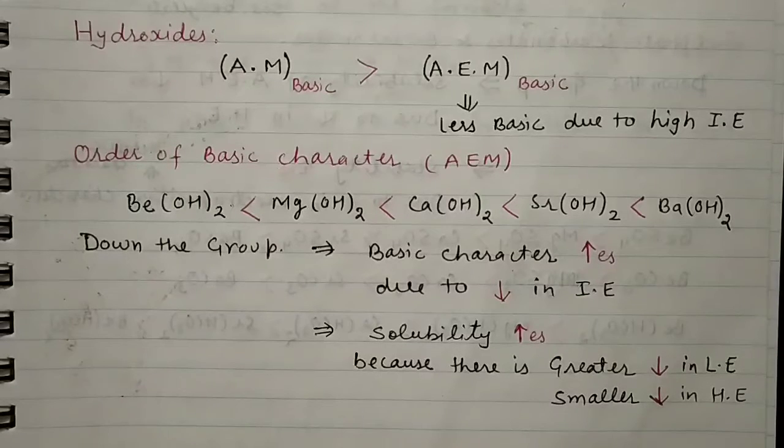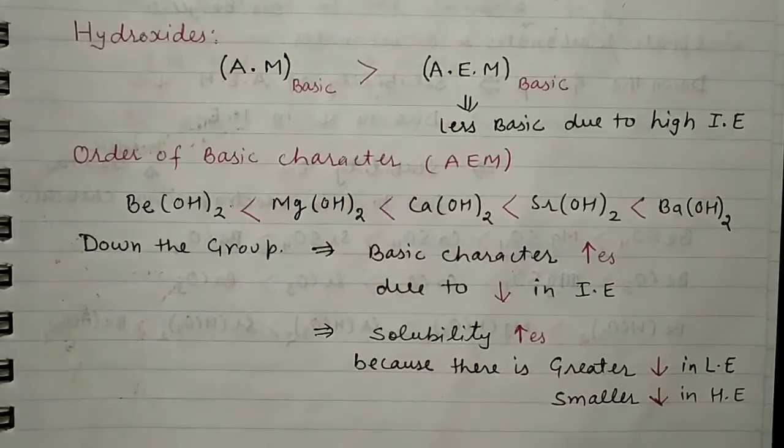So down the group, both hydration enthalpy and lattice enthalpy decrease, but the decrease in hydration enthalpy is less in comparison to the decrease in lattice enthalpy. So hydration enthalpy remains relatively high, and the solubility increases down the group.